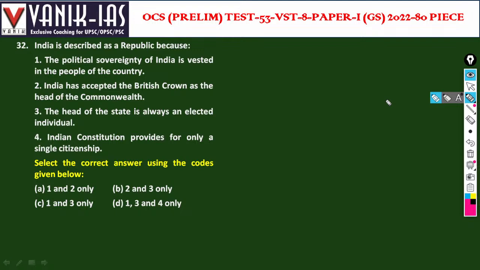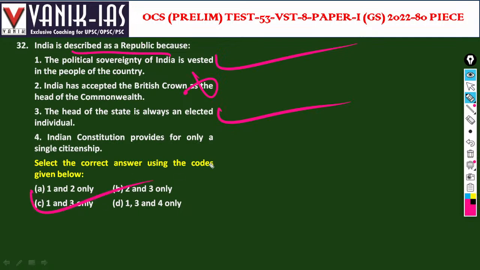The head of the state is always an elected individual. The Indian Constitution provides for only a single citizenship. Why is India a republic? In a republic, the head of the state is elected as an individual, and political sovereignty is vested in the people of the country. That's why it is called a republic. The statement about the British crown is wrong. The Indian state provides for only one single citizenship. This is right, but it is not according to the question. So options one and three are right. Political sovereignty means decision making.